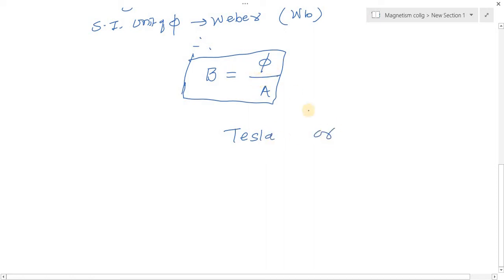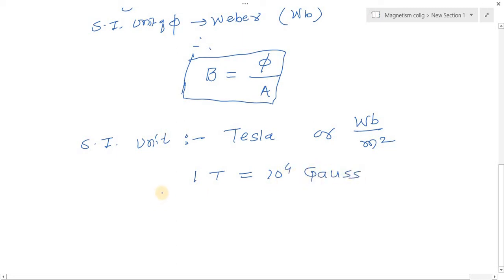The unit of phi is Weber and the unit of area is meter square. So the SI unit is Tesla or Weber per meter square. These are the SI units of magnetic field. Now note down one relation: 1 Tesla is equal to 10 raised to 4 Gauss, where Gauss is the unit in the CGS system and Tesla is the unit in the SI system. This is the unit of magnetic field.